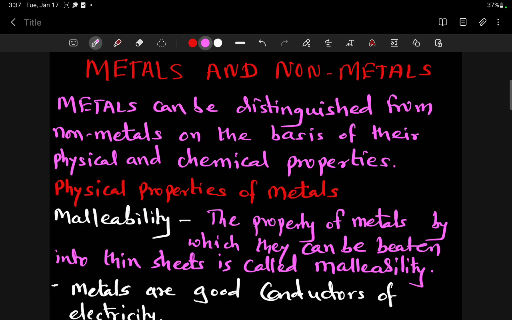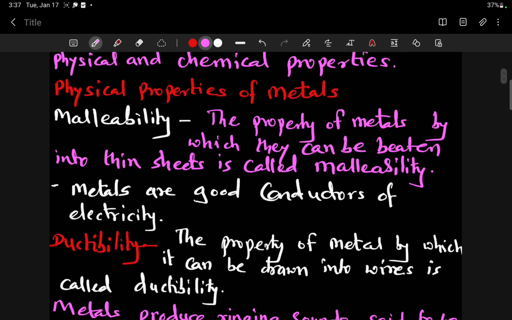Today we are studying metals and non-metals. Metals can be distinguished from non-metals on the basis of their physical and chemical properties. A non-metal is an element that lacks most of the properties of metal. Non-metals are found on the right side of the periodic table. Compared to metals, non-metals have a much wider variety of properties.